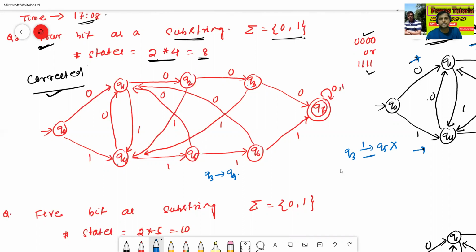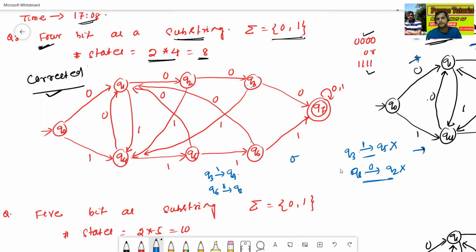One more transition was also a mistake: Q6 to Q2 on 0 is a wrong transition. The corrected transitions are Q6 to Q2 on 0 and Q3 to Q4 on 1.